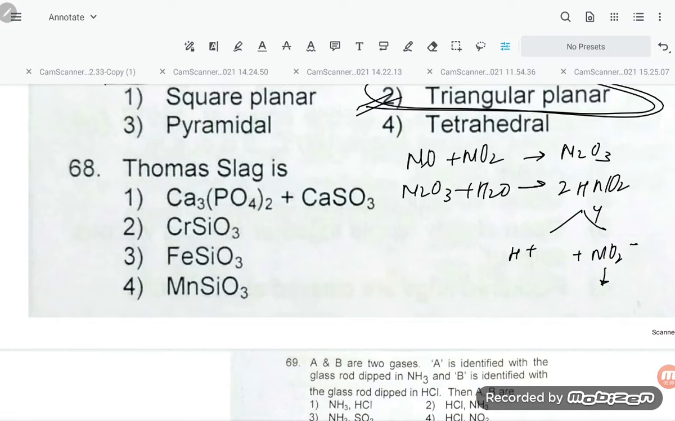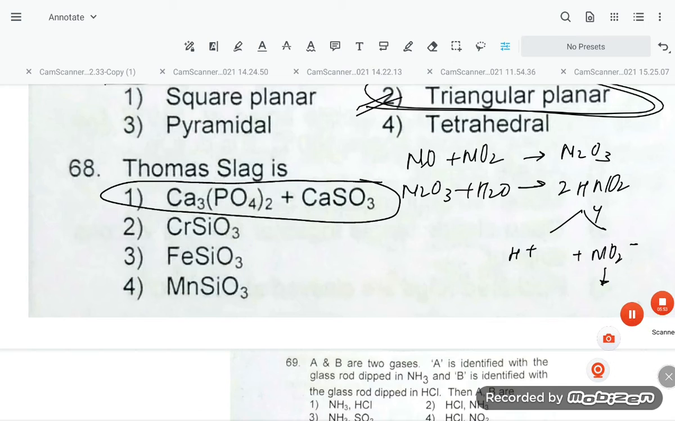Thomas slag is the next question. They are asking what is Thomas slag. So calcium phosphate and calcium silicate, that is Thomas slag.